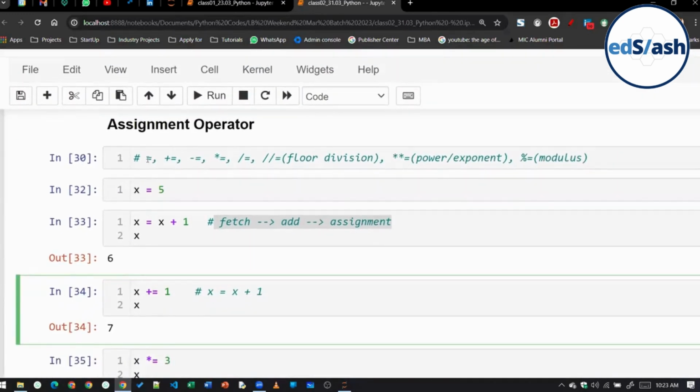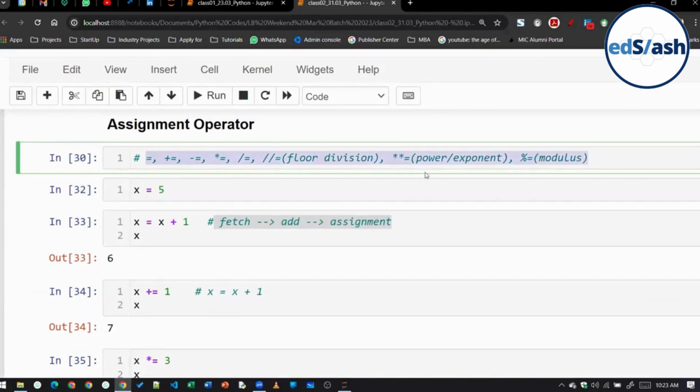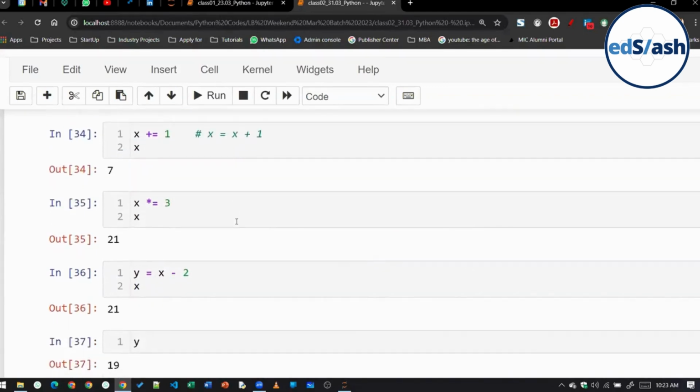Okay. All of you understood this? You can use all 8 of them in the similar manner. Plus equal to, minus equal to, floor equal to, power equal to, all of them can be used in the similar manner. Okay.